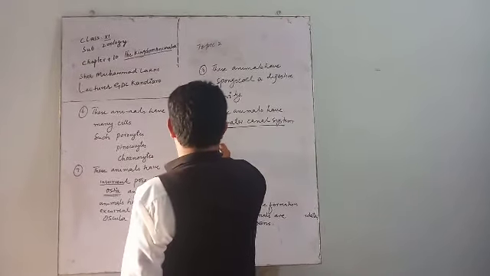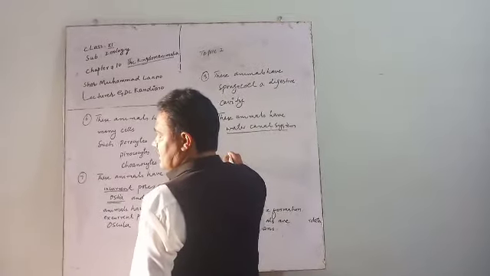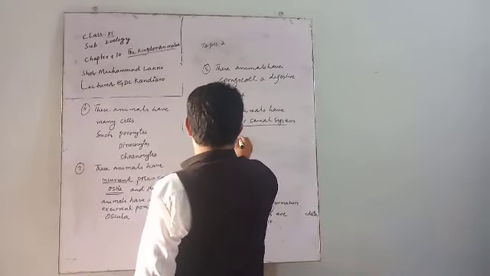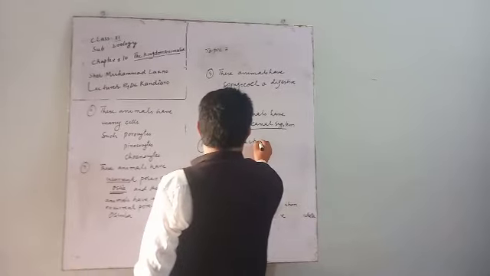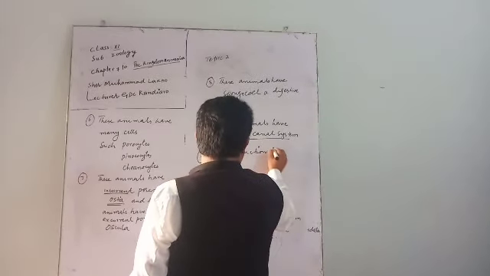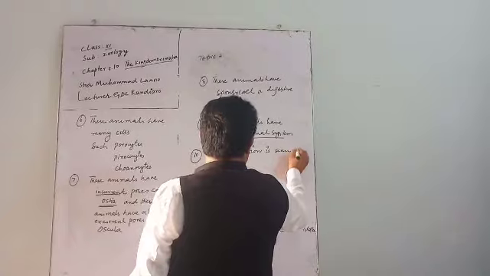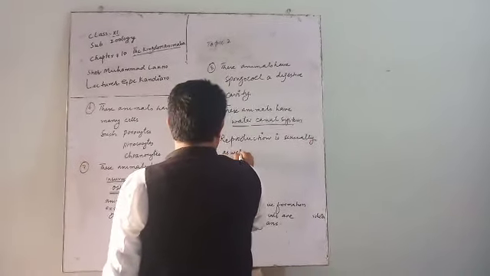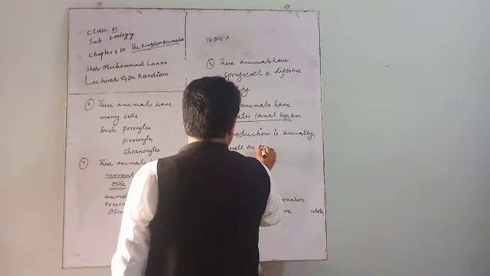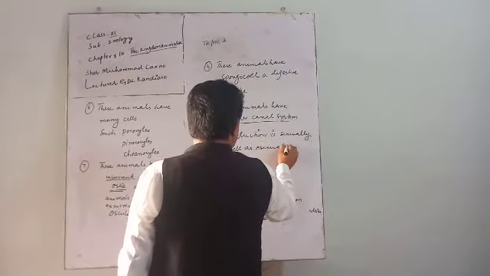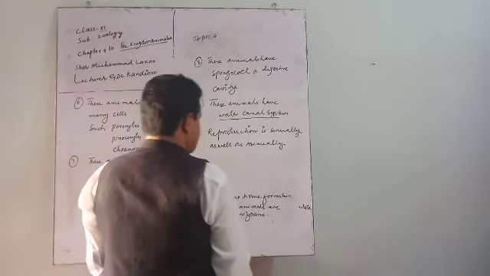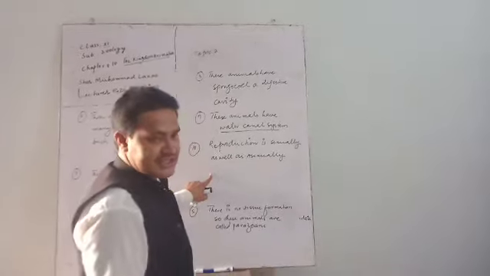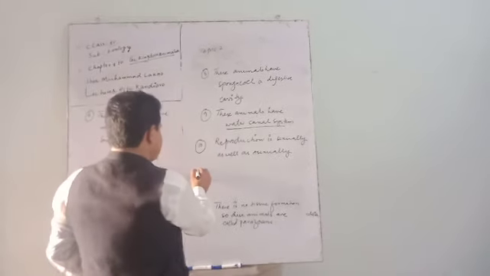Poriferans are sponges. They reproduce sexually as well as asexually. Sexually means gametes are formed, and asexually means gametes are not formed. Fertilization is external and takes place in water.